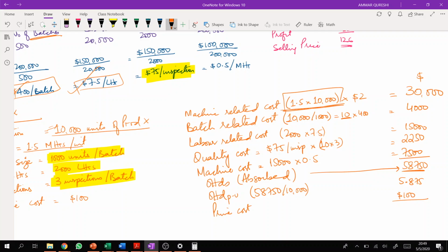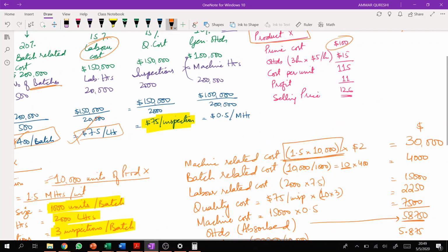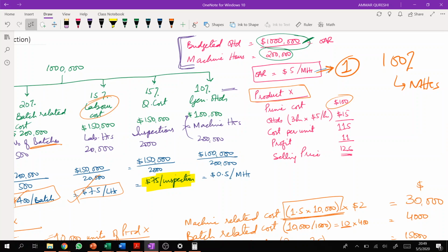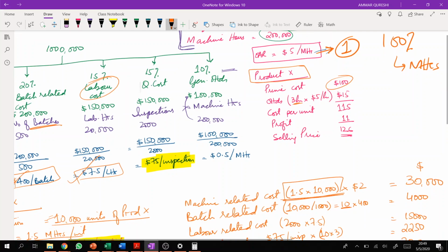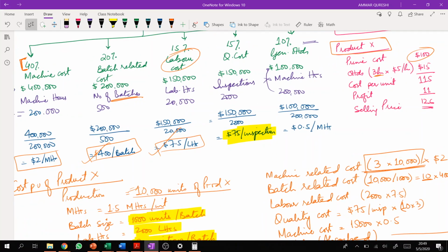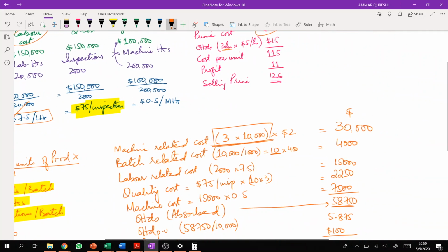Just a second. Let me try to make it more comparable. Labor hours were around... we considered 3 machine hours here, right? So let's multiply this with 3. I'm just trying to make it more comparable. There's nothing wrong here, but I'm trying to compare it because at the end we will compare it with absorption costing. So 30,000 multiplied by 2 is 60,000.